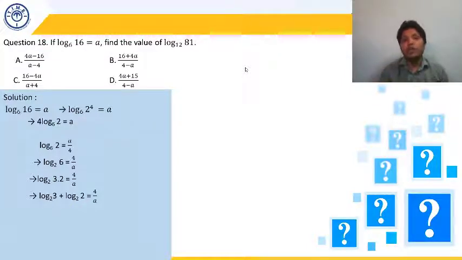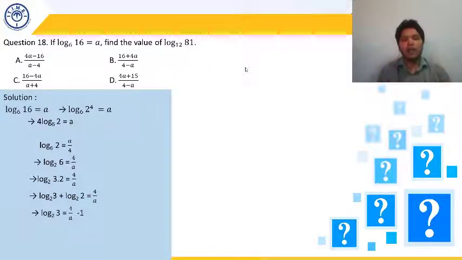Log base 2 of 2 is 1. Log base a of a is always going to be 1. So in any base, the number itself has log equal to 1. So log base 2 of 2 is 1. So log base 2 of 3 will become 4 upon a minus 1. Now we have got the value of log base 2 of 3 to be 4 upon a minus 1, or 4 minus a upon a. Further we cannot simplify it.